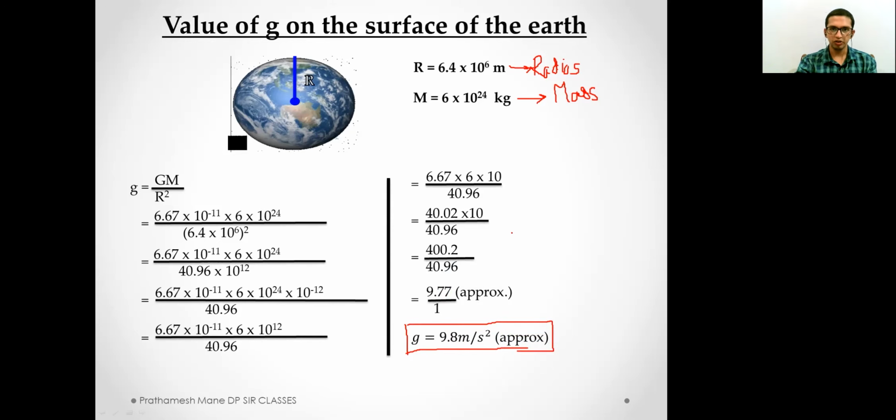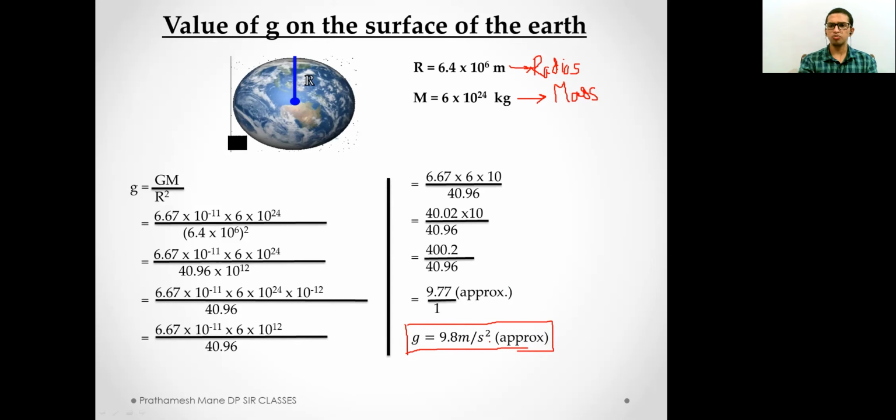We use this value for all the calculations. This is the value of gravitational acceleration, or acceleration due to gravity, on the surface of the earth. So at this moment, wherever you are sitting, standing, sleeping, the earth is pulling you, and you are being accelerated towards the surface of the earth at 9.8 meters per second square.